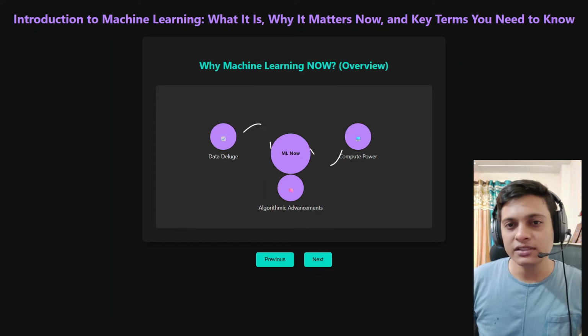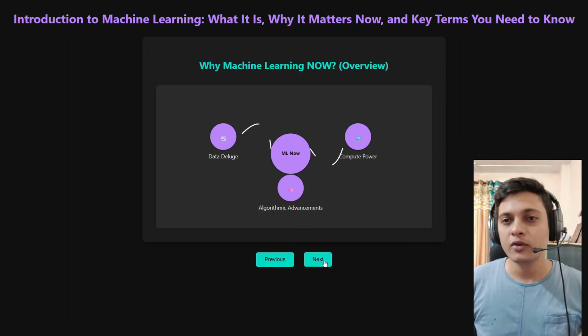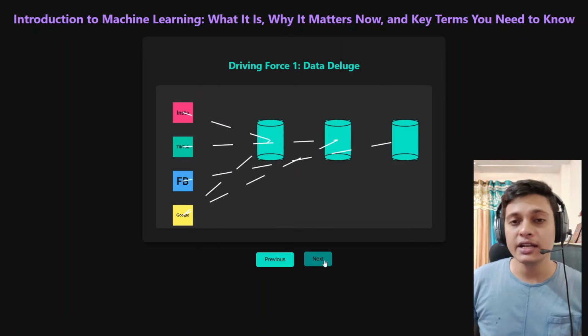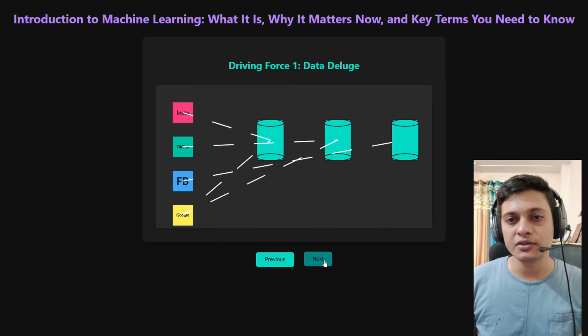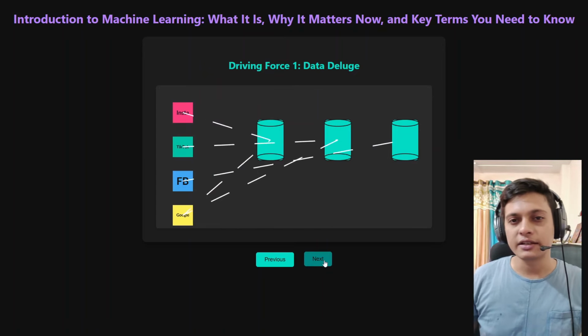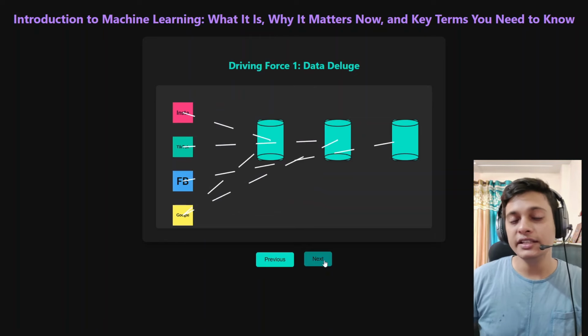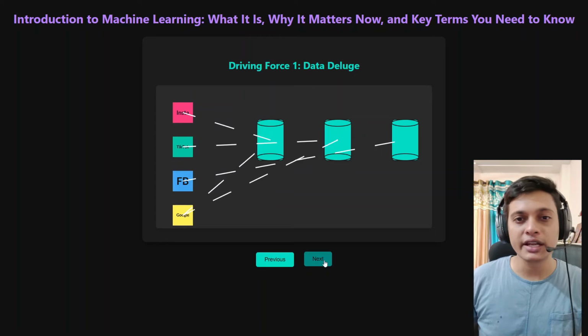Supporting those examples, there are other factors too, which are booming machine learning nowadays. What are those? The data deluge. What is this data deluge? Currently, there are lots of data centers, which were not there in the past, and these data centers are opening every day.